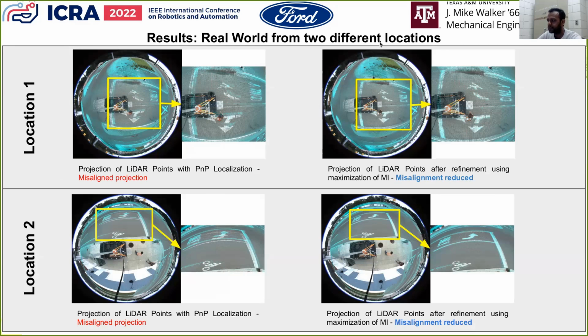Having localized the fisheye camera, we proceed to verify the quality of sensor registration. In this slide, we project the LiDAR map onto the fisheye image using camera pose estimates obtained from step 1 and 2, shown in left and right respectively for two different locations in real-world settings. On the left, one can see that the LiDAR points, which are colored in cyan, are not well aligned with the fisheye image, as evident from the misaligned road markings. But after refinement, as shown in the image on the right, the misalignments are substantially minimized. This is observed at both the locations we present here.